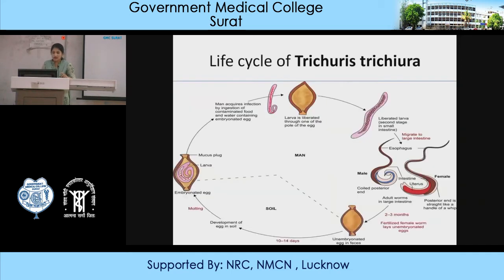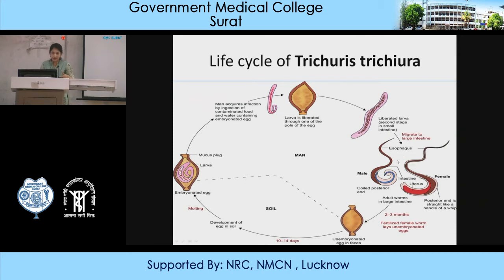So this is the life cycle of Trichuris trichiura. As I discussed earlier, eggs are the infective form of the parasite. Man acquires the infection through ingestion of contaminated food or water. Then the eggs enter the human intestine. In the intestine, the larva is liberated from the shell of the eggs, and they are converted into adult male and female worms.